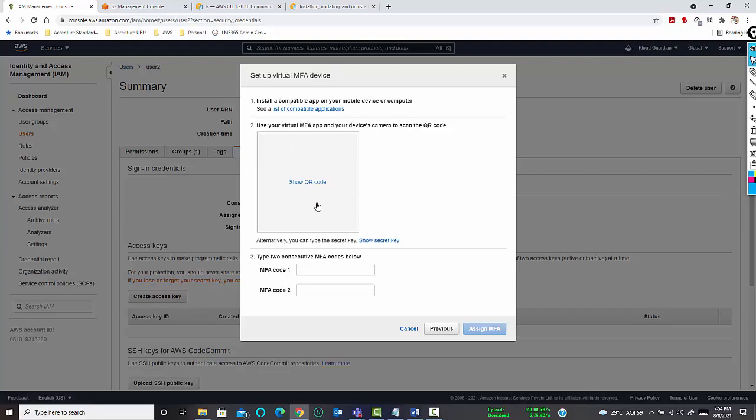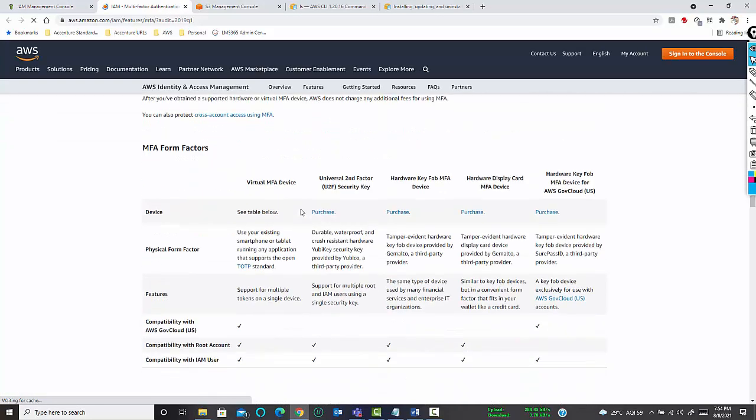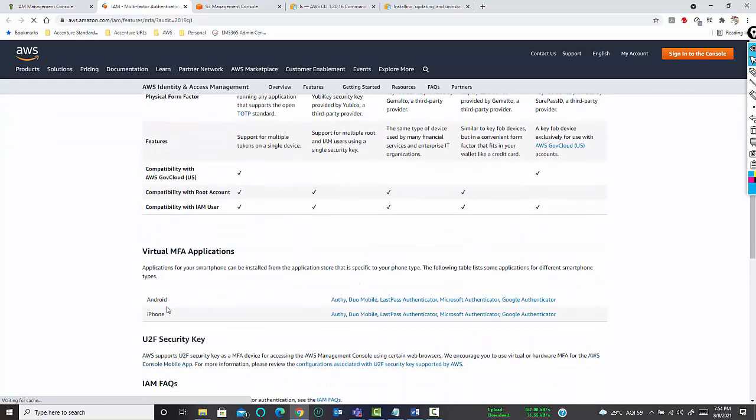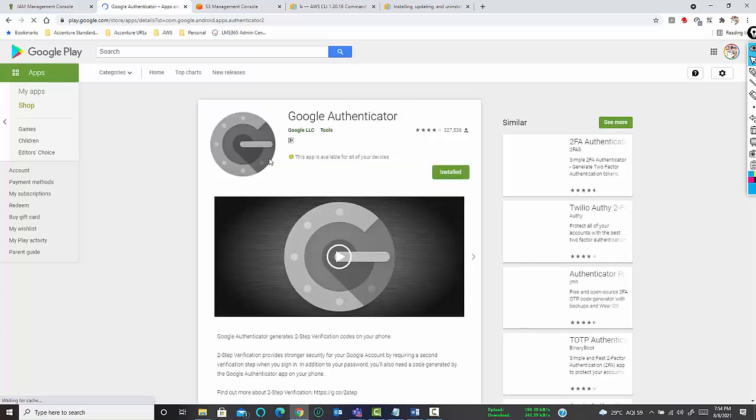So you can configure this MFA device in two ways. Either you can install it on your mobile. If you have an Android or iPhone, you can just go to the store and click on Google Authenticator, and it will help you install the Google Authenticator.